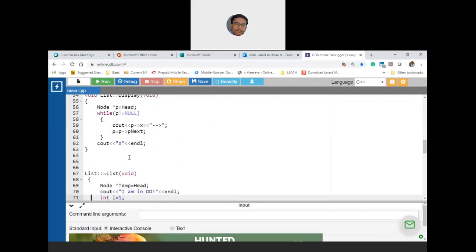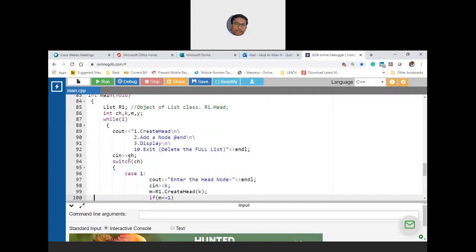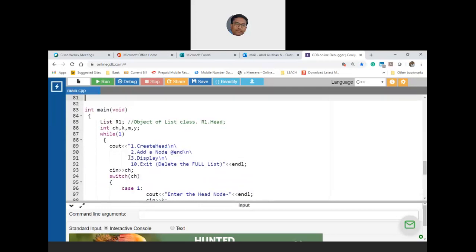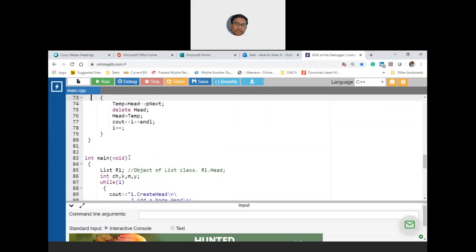Adding, displaying, exiting. That's it. Any other things needed as part of the requirement, you can keep on adding in the switch case, as was discussed in the previous classes. Shall we proceed?